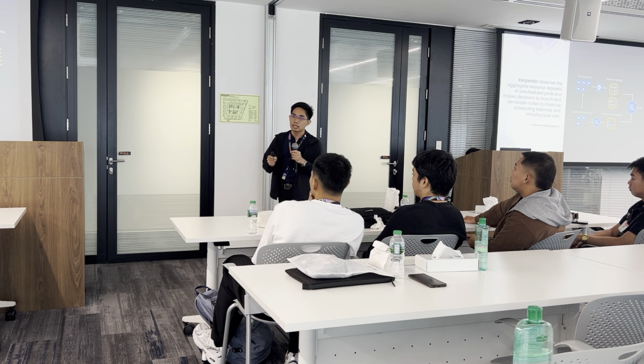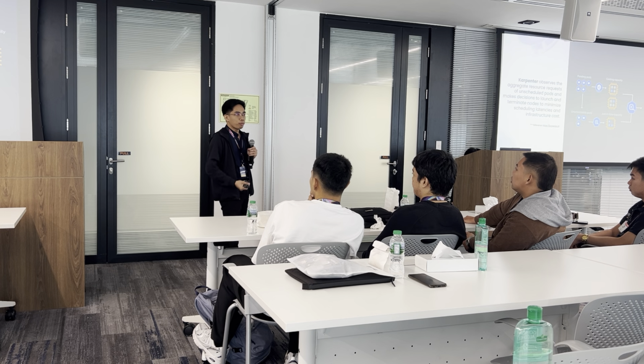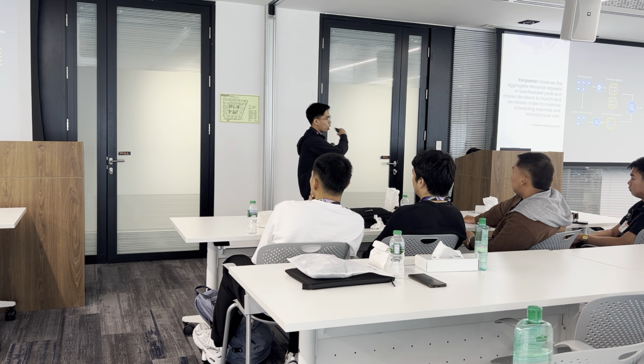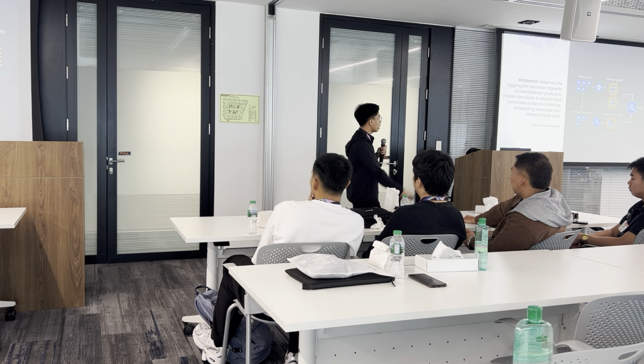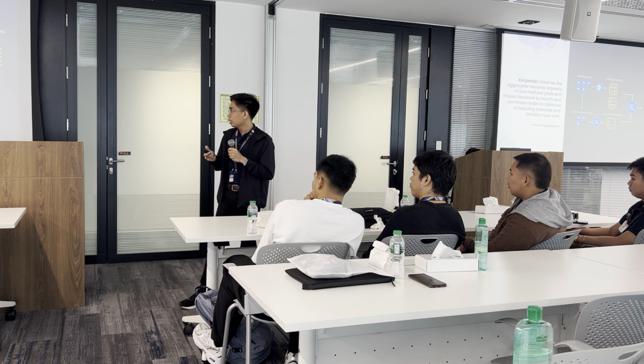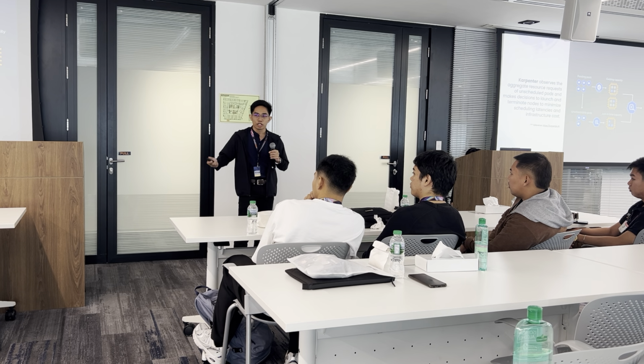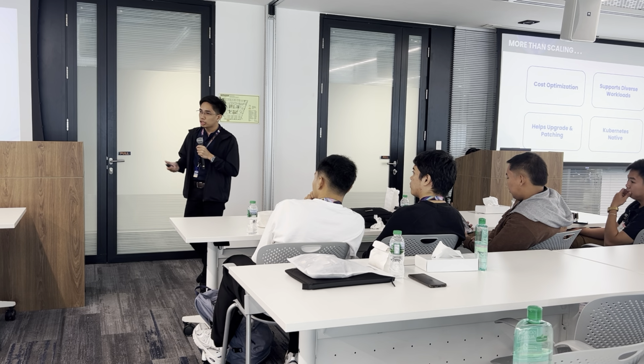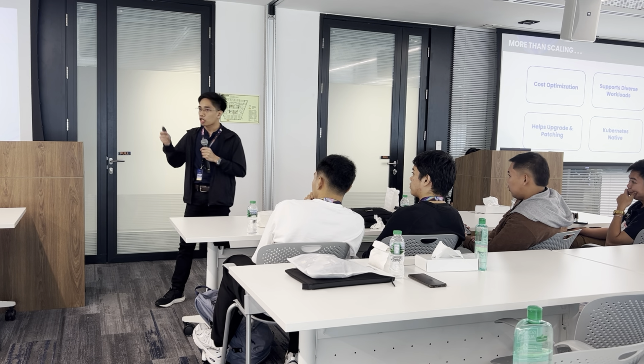As soon as Karpenter sees that there are pending pods or unschedulable pods, that's where Karpenter will ask the cloud provider, hey, give me this type of EC2 instance, this size of EC2 instance, and such. So with that in mind, it gives you automatic scaling again. And since Karpenter provisions just enough, the right-size EC2 instance just to host these pending or unschedulable pods, it gives you the capability to further reduce the cost of your cluster. Again, more than just scaling, Karpenter helps us in cost optimization.